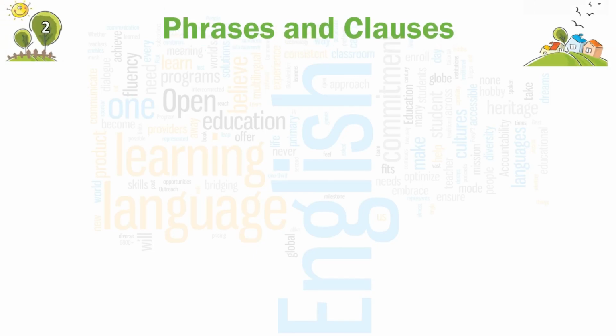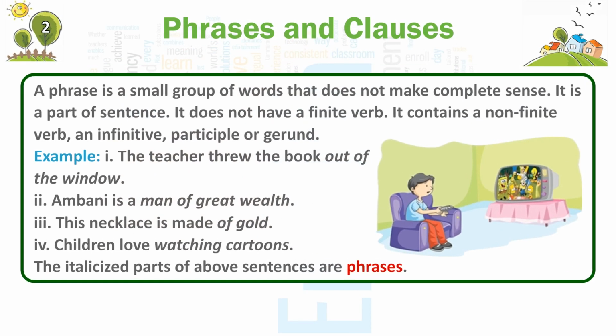Chapter 2. Phrases and Clauses. A phrase is a small group of words that does not make complete sense. It is a part of a sentence. It does not have a finite verb. It contains a non-finite verb, an infinitive, participle, or gerund.